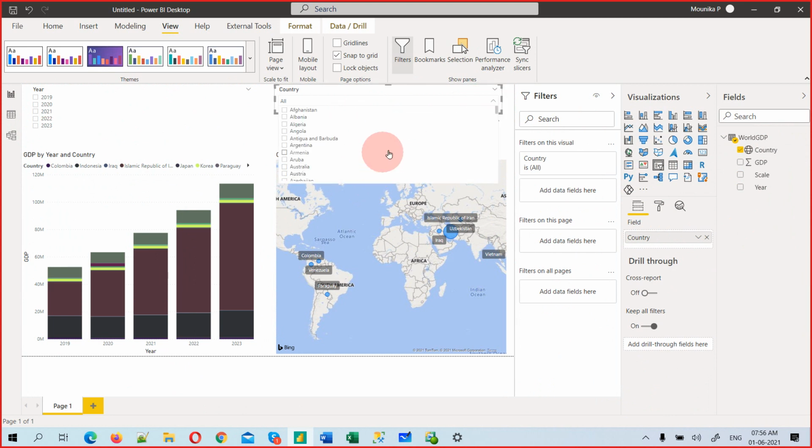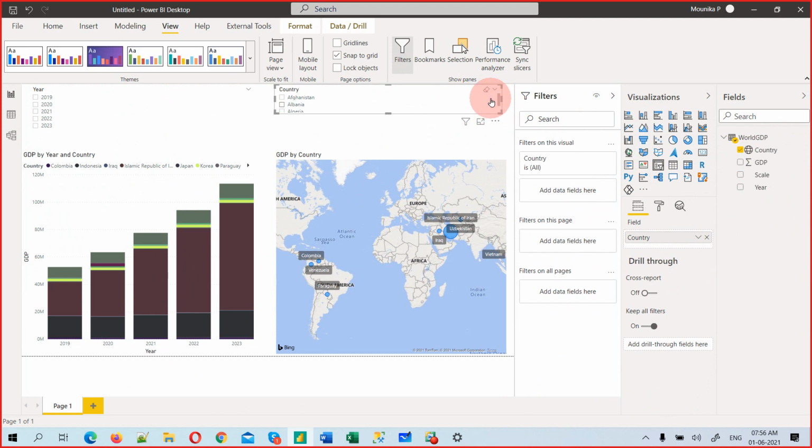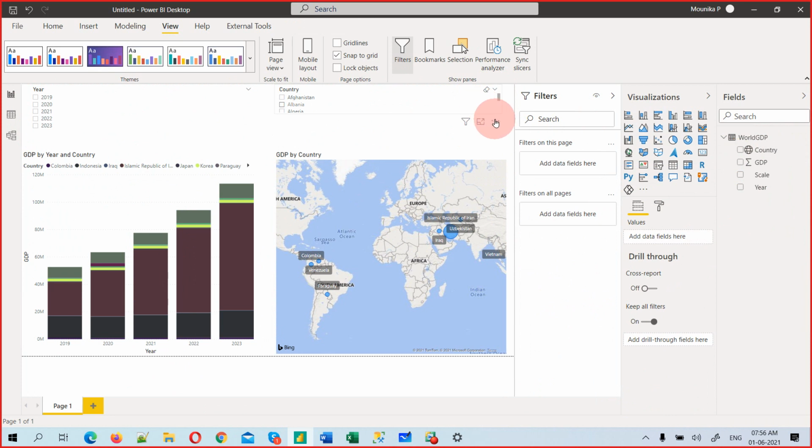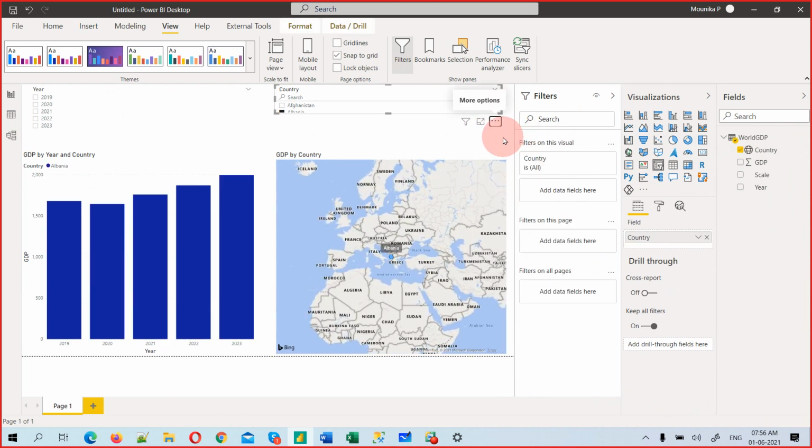And if you want a search option, go to the three dots, and there is an option called search. Enable it, and then make it a list, and it's already in the list. Go to drop down.